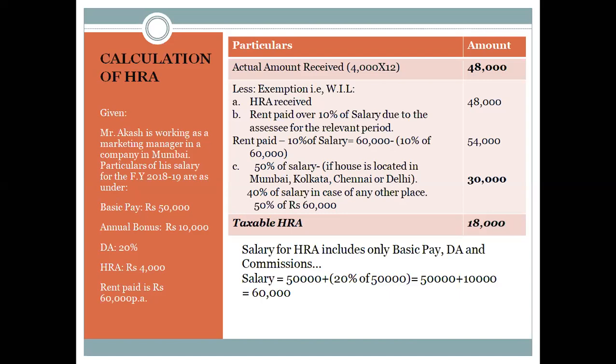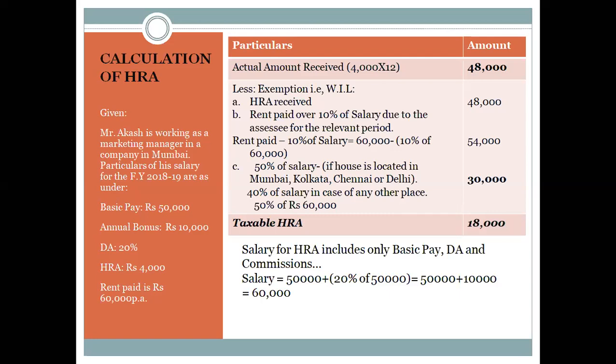So we'll start with the tabulation, or we know the format. We are going to start it with the actual amount received. So actual amount received HRA is rupees 4,000 per month. Anyway, the tax calculation always happens at the end of the year, so we are going to convert every per month detail to annual detail. So actual amount received is 4,000 into 12, that is for the 12 months, 48,000.